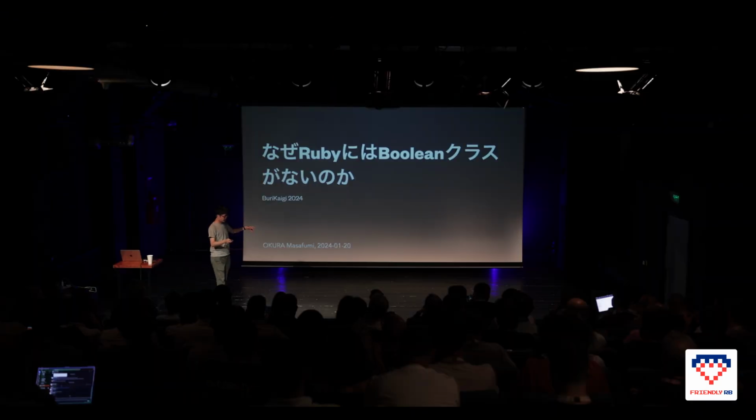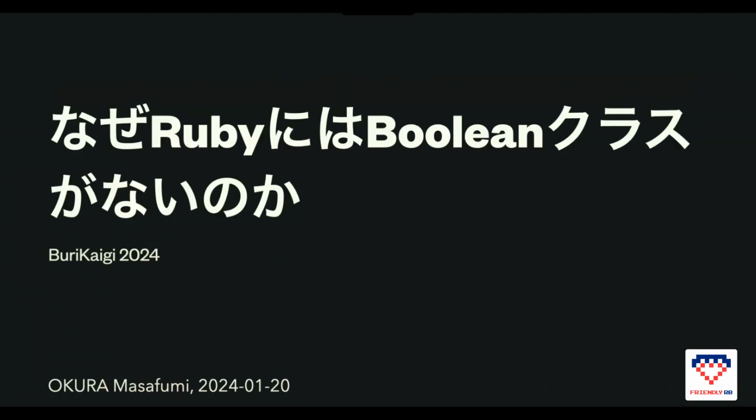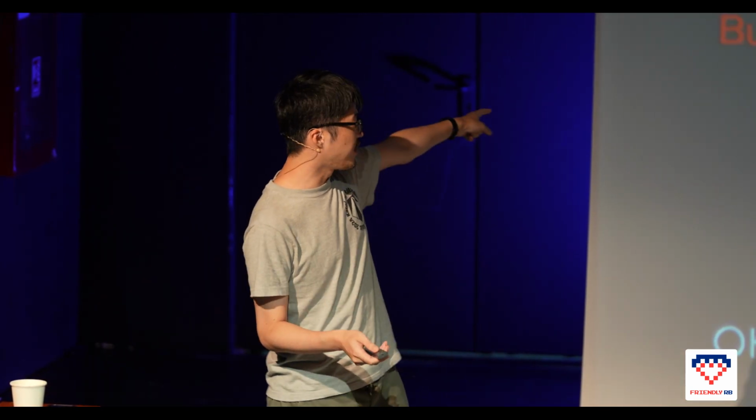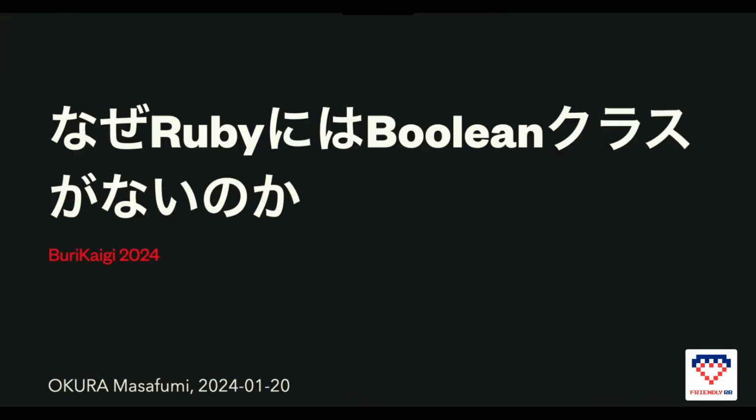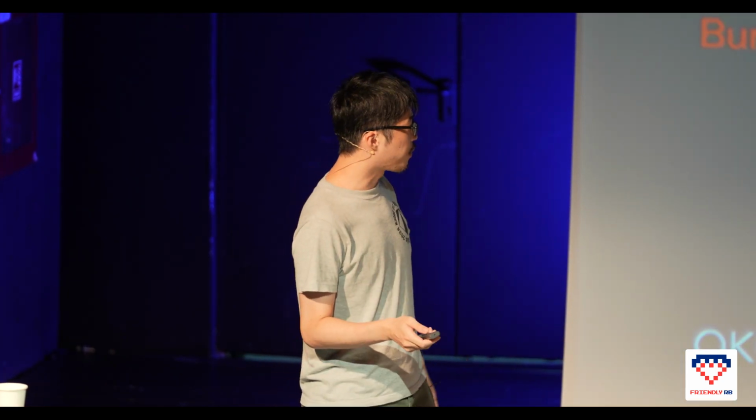Actually, this talk has its original version in Japanese. Back in January 2024, I gave a talk on a similar topic in Japanese. The conference was called Buri Kaigi. Buri is not Ruby Kaigi; Buri is a fish, a yellowtail. It's famous in Japan and really delicious in winter. So I wanted to submit a proposal to Buri Kaigi.